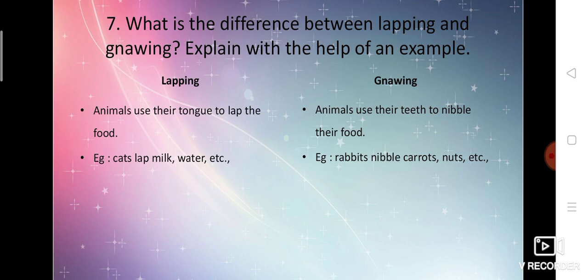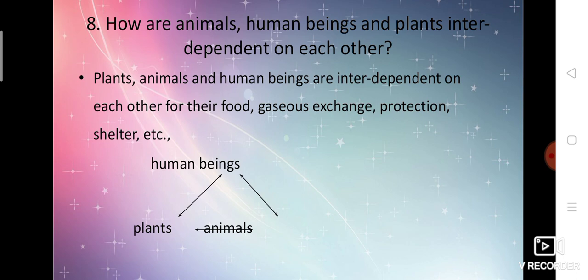What is the difference between lapping and gnawing? Explain with the help of an example. Lapping: animals use their tongue to lap the food. Animals use their teeth to nibble their food; that is called gnawing. Some examples were also given. I'm going so fast because we don't have much time for revision. So just check the spelling in your notebook, correct? If you find any mistake, then study from your notebook as it is.